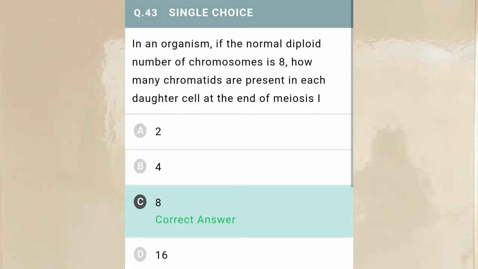In an organism, if the normal diploid number of chromosomes is 8, how many chromatids are present in each daughter cell at the end of meiosis 1?